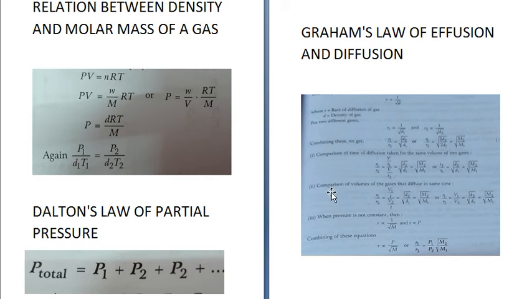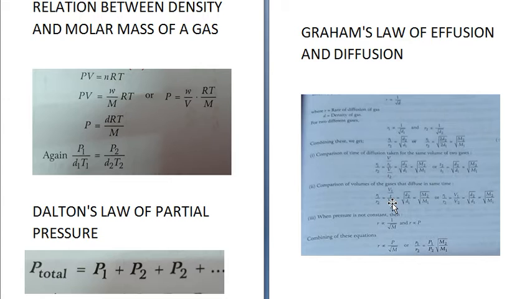Alright. If you compare the volume of gases that diffuse in the same time, that means the time is the same and the volume is different. So you will get V1 upon V2 is equal to square root of D2 upon D1, which is equal to square root of M2 upon M1, because here the time has become the same, so time gets cancelled out and you are left with this.